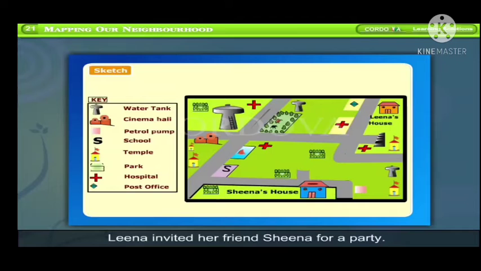Sketch. Lena invites her friend Sheena to a party. Sheena did not know how to reach Lena's home. Lena's mother made a sketch of the area for Sheena. A sketch is a rough map of a place. Lena's mother marked some important landmarks on the sketch to help Sheena find her way.